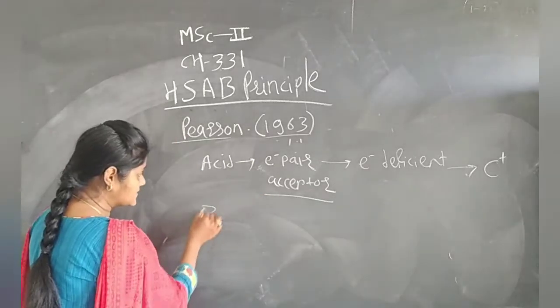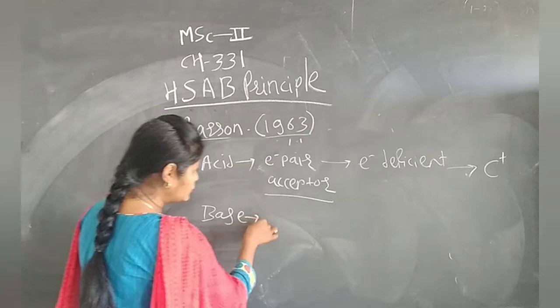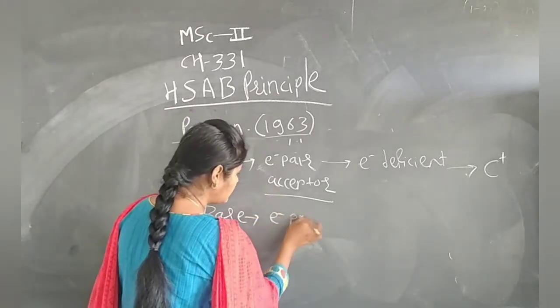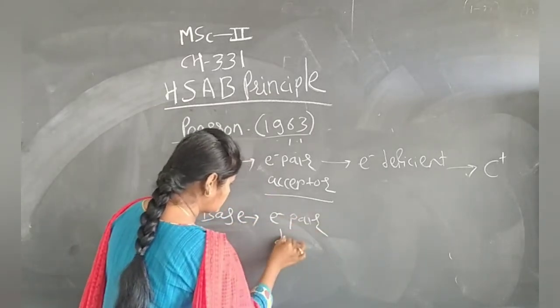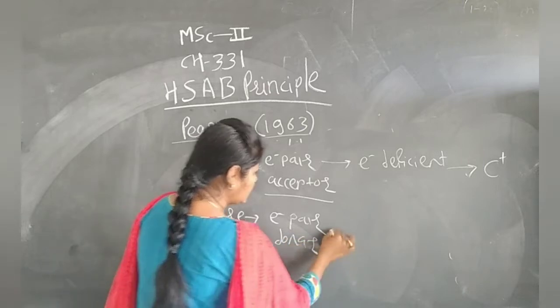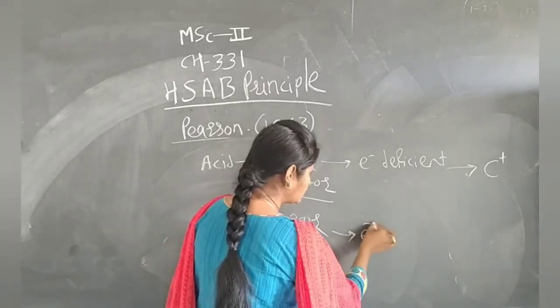And base is an electron pair donor. It is definitely electron rich.